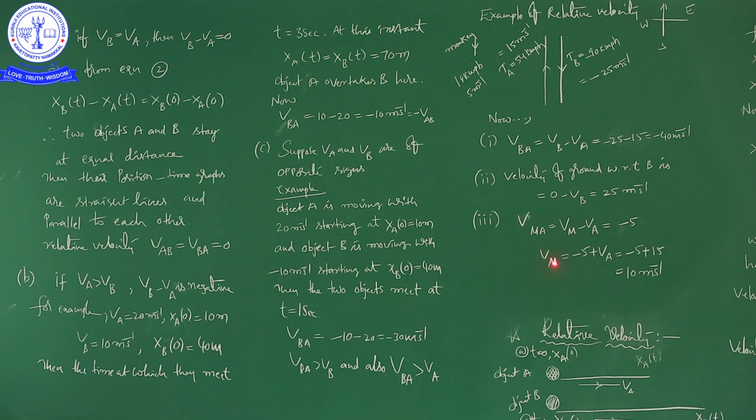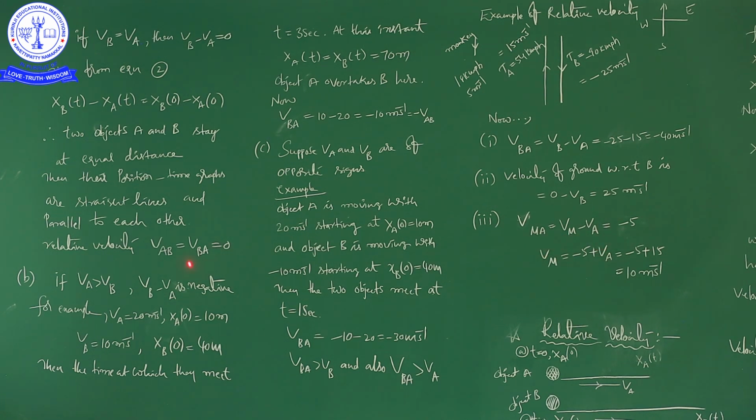Now the question is, we have to find the velocity of the monkey with respect to the ground. To calculate that, first we take this expression: velocity of monkey with respect to train A is equal to Vm minus Va.